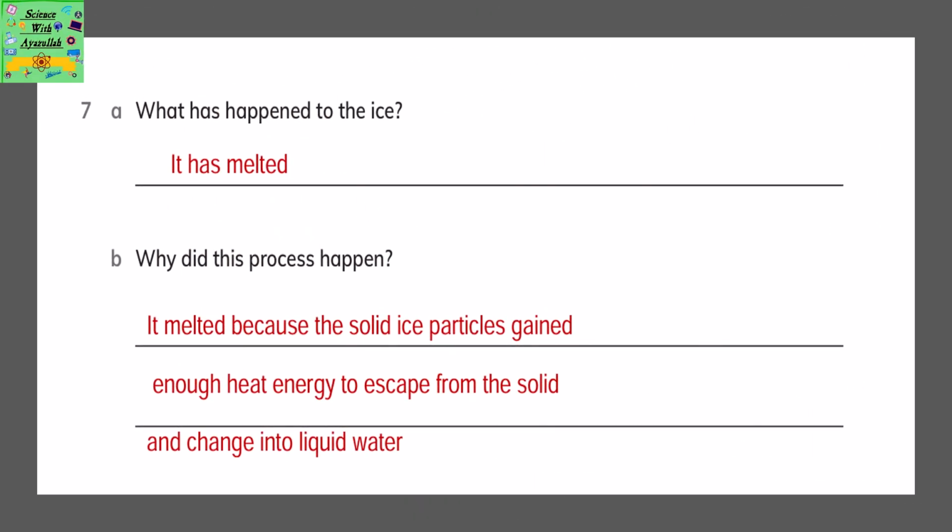What has happened to the ice? It has melted. Why did this process occur? It melted because the solid ice particles gained enough heat energy to escape from the solid and change into liquid water.